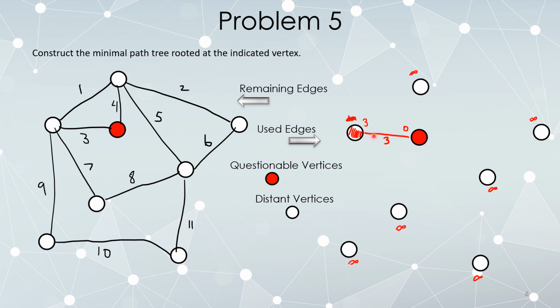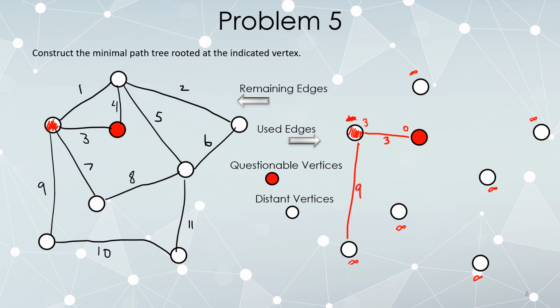Now I do the same thing. Over on the left, I'll color this in, it's a red vertex now. Are there any edges connected to red vertices that we are not currently using? If so, pick one and put it in. Okay, how about this 9?